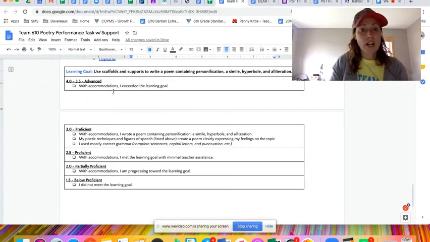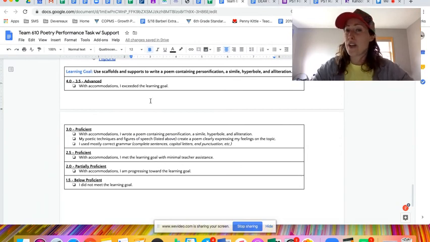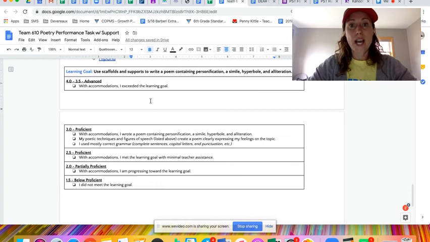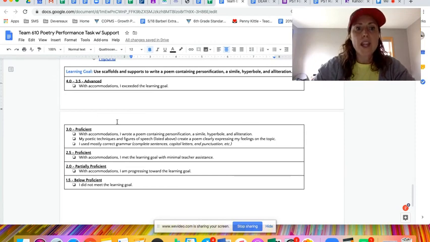If you want to try and go above and beyond, talk to me and I'll give you some ideas. You could include a metaphor and I can share notes with you about that. You could have that onomatopoeia like I have, where you include some sound words. So just be thinking about that if you want to shoot for something above that 3.0, okay?